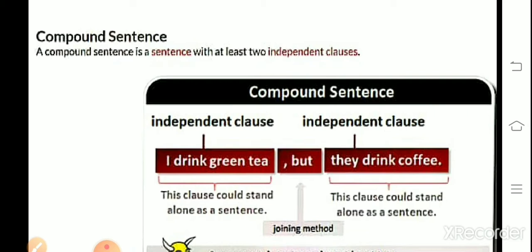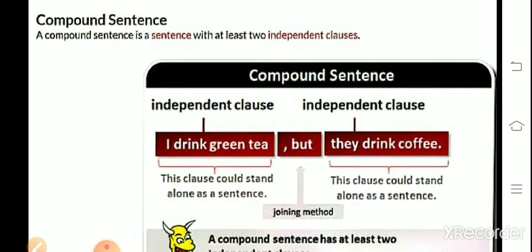If we use these sentences separately, alone, then each has a complete sense. Each clause could stand alone as a sentence. We can join these sentences by using coordinating conjunctions. I will tell you about the coordinating conjunctions shortly. Both sentences have a complete sense on their own, so these are called a compound sentence. It can be two or more than two; at least two means more than two can also be there.